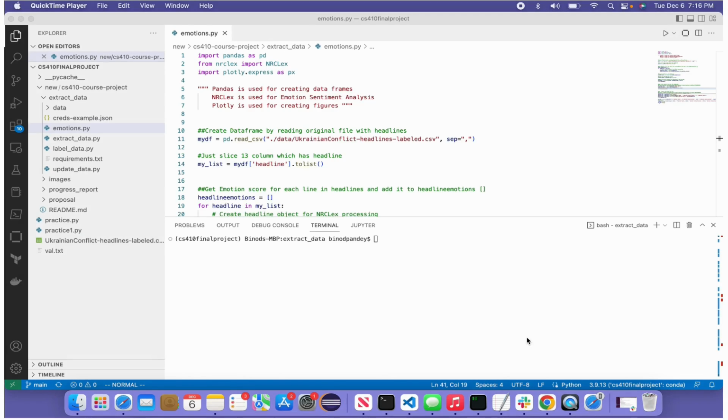The presentation is about emotions, sentiment analysis. We use pandas for the data frames. We imported the NRC lexicon libraries for the sentiment analysis, and we use Plotly Express for creating the pictures. We first read the previously curated data that we already have about the headlines.